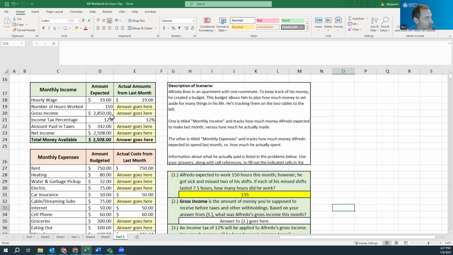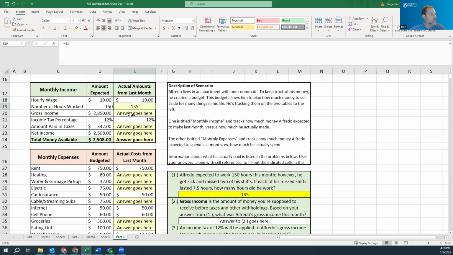Okay. So I'm going to use a cell reference here to link it to here because I want the answer there. This should not be dollars, so I'm going to change it to number. So it's 135 hours. I don't really need the decimals. That's the wrong way. Okay, here we go. So again, this formatting stuff comes up from time to time. Good to be able to do the formatting. I do not want to do the work twice, so I'm just using a cell reference to bring the answer from here to there. I could have done the work here and brought it over here. That's kind of up to you.